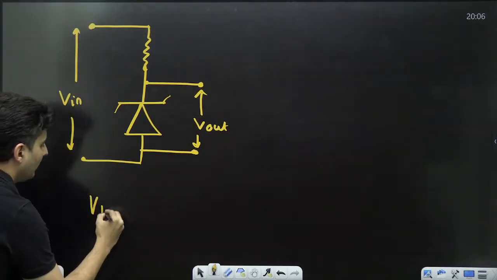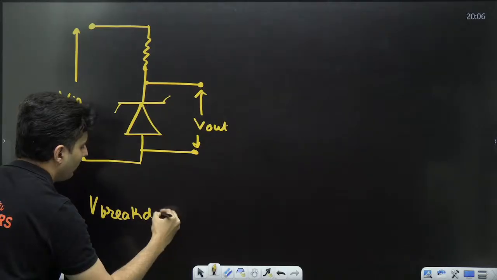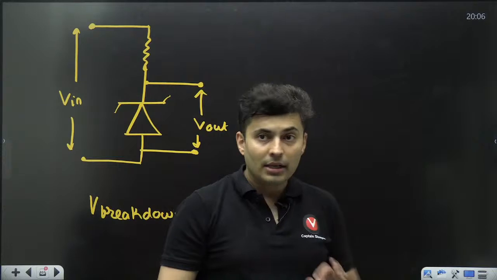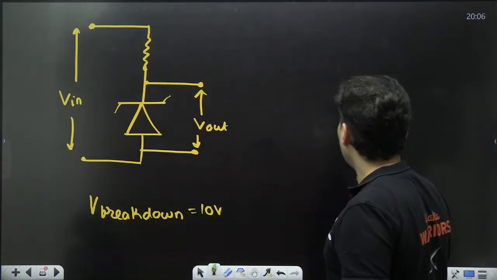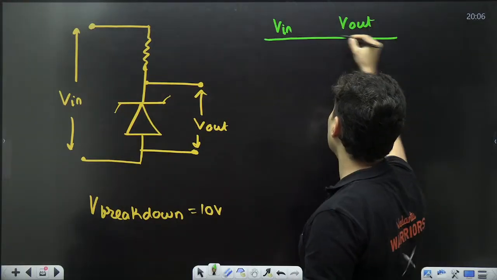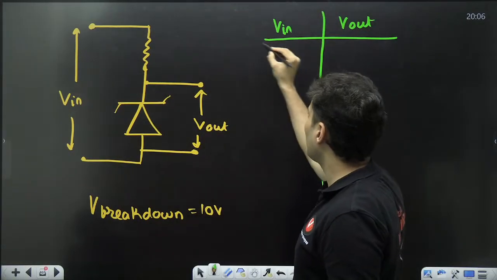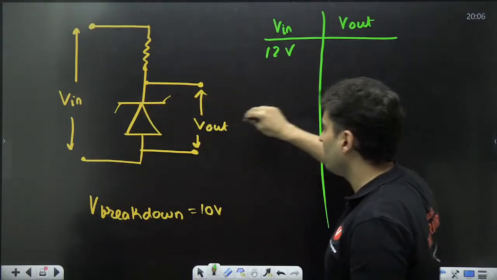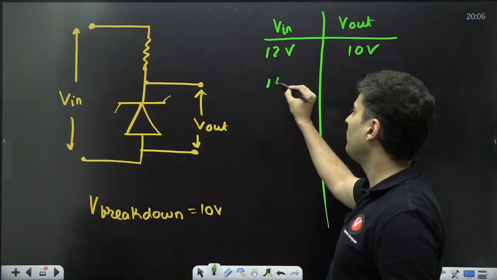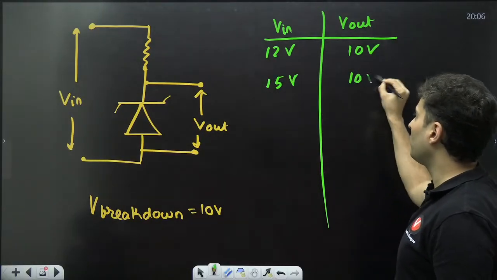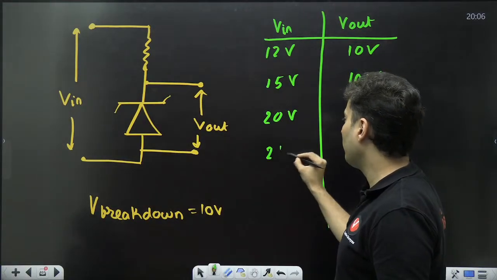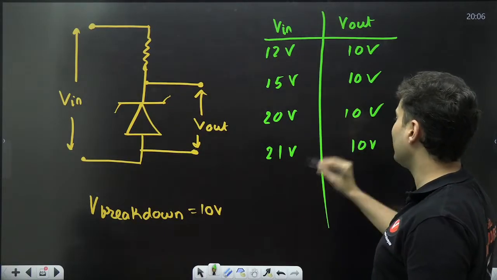If I tell you the breakdown occurs at 10 volts, then if you plot a table of the input versus the output, if the input voltage is 12 volts, the voltage across the Zener diode will still be 10 volts. If the input voltage is 15 volts, then also it will be 10 volts. If it is 20 volts, then also 10. If it is 21 volts, then also 10 volts. Always it remains 10 volts.